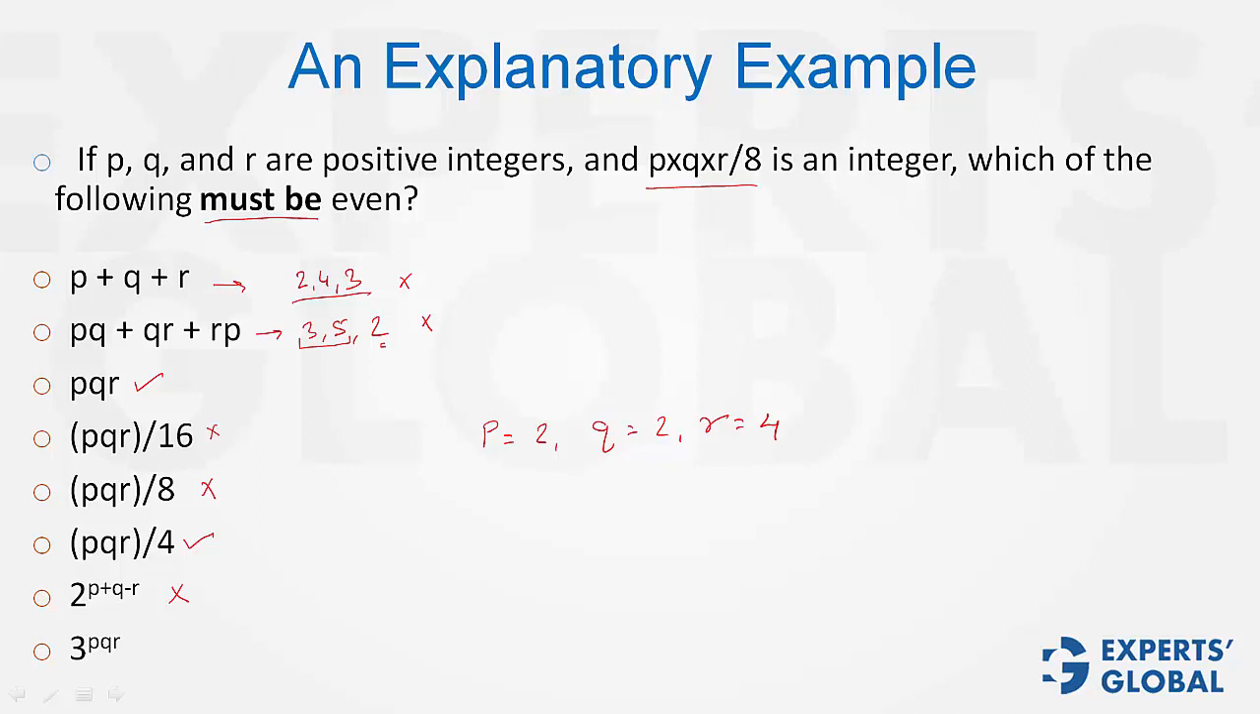3 raised to power any integer power will never be an even integer, so we can say for sure that 3 raised to power PQR is not even, so even this does not qualify. I hope you got all the 8 questions right, especially this one. If you got this one right, you did a very good job.